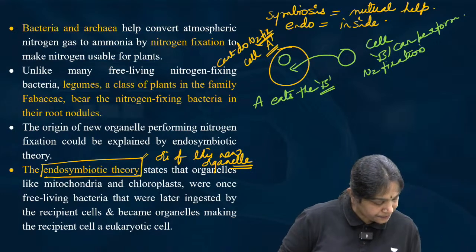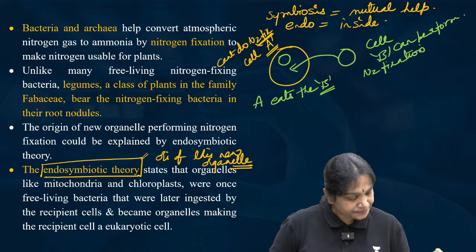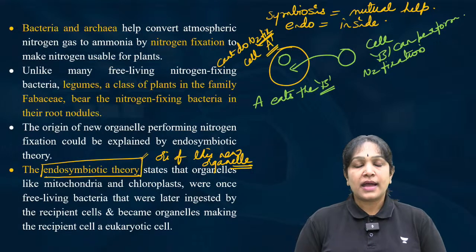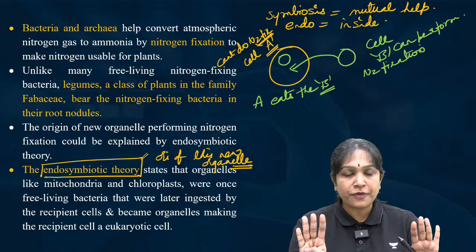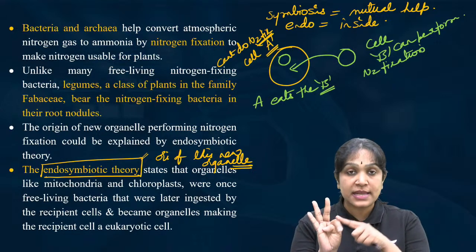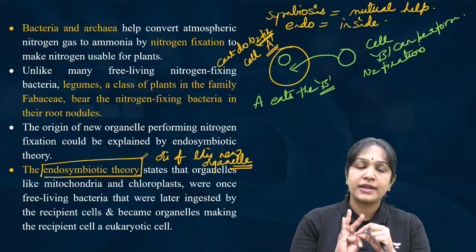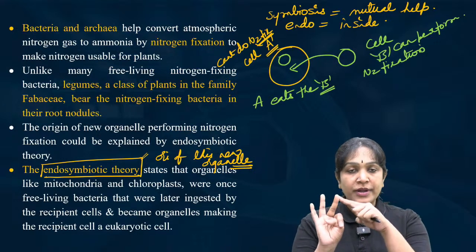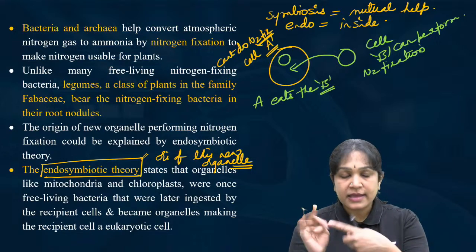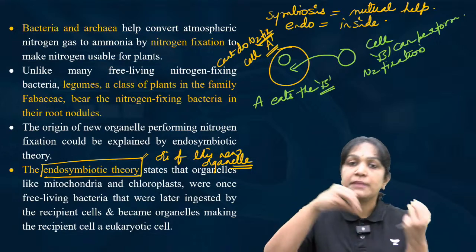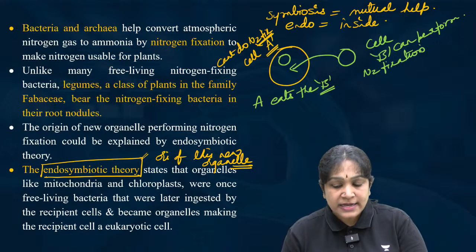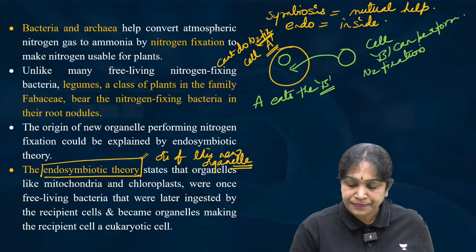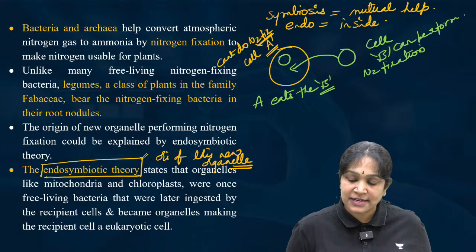Clear? I repeat, there are two cells. Cell A cannot perform the nitrogen fixation. Cell B can perform the nitrogen fixation. Point number 3: cell A eats away the cell B. Now the cell B is inside the first cell.